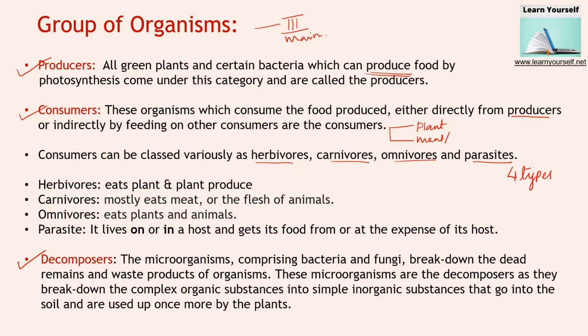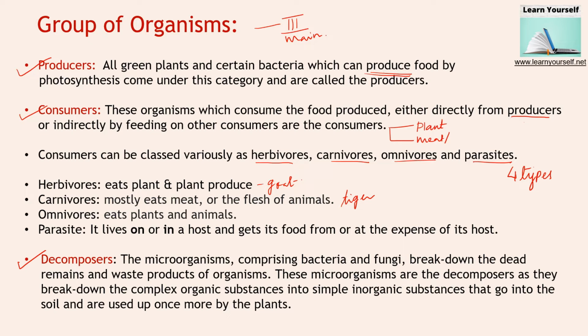Herbivorous, they eat plants and plant produce, like goat or sheep or buffalo. Carnivorous, they mostly eat meat or the flesh of animals, like tiger. Omnivorous means eating plants and animals. So they eat both. They eat plants also, they eat animals also. So this class is known as omnivores.